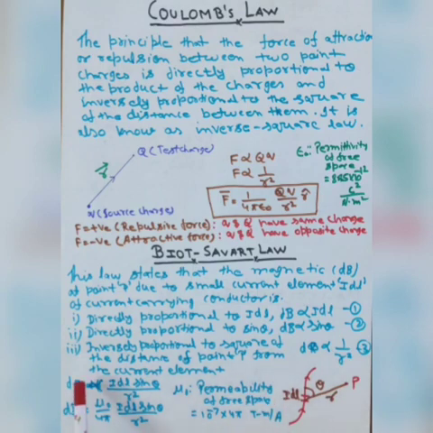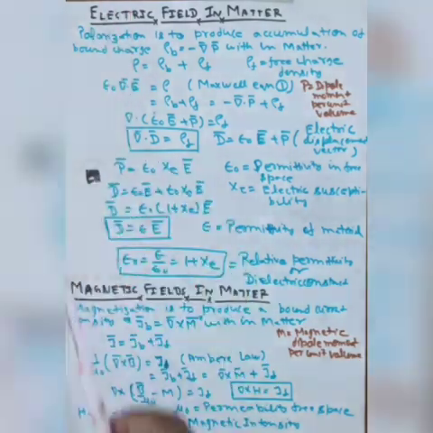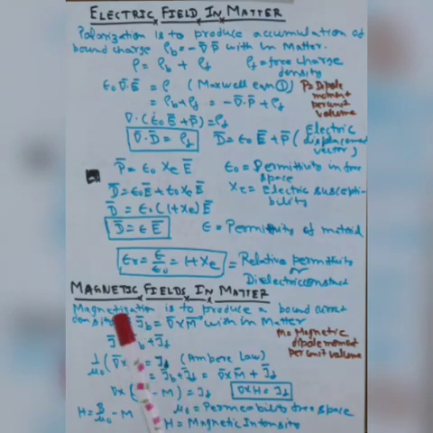We can write dB is proportional to that, and dB is equal to mu naught upon 4 pi I dl sin theta divided by R square, where mu naught is the permeability of free space. In this slide, we will discuss the electric and magnetic field inside a matter.